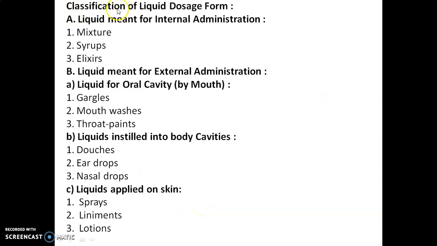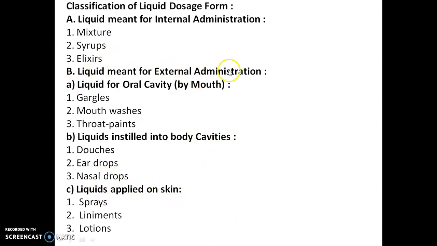The classification of liquid dosage form. It is divided into two main classes: the liquid meant for internal administration and liquid meant for external administration. In case of a liquid meant for internal administration, it is of three types: mixture, syrups, elixirs. And the second class, that is a liquid meant for external administration, is again divided into three types: liquid for oral cavity, which is taken by mouth, liquids instilled into body cavities, and liquids applied on skin.